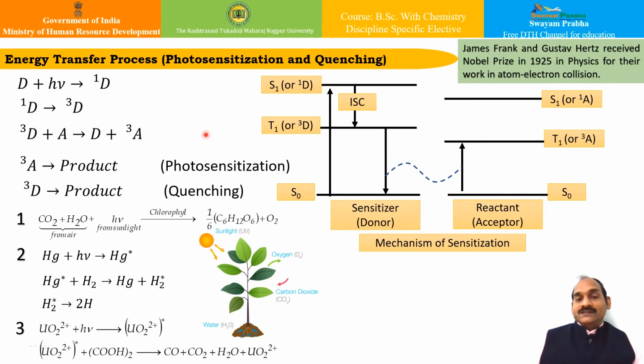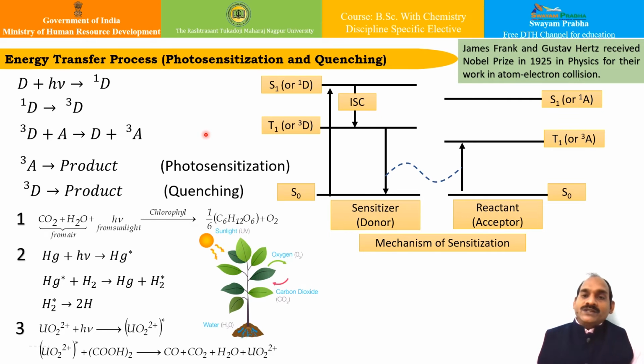This third substance usually does not undergo chemical change. It merely absorbs the light energy and transfers the absorbed energy onto the reactant, so that the photochemical reaction starts, isn't it? Whenever such a process starts, it is known as photosensitization, and the substance which transfers the absorbed energy to the reactant is known as the photosensitizer.